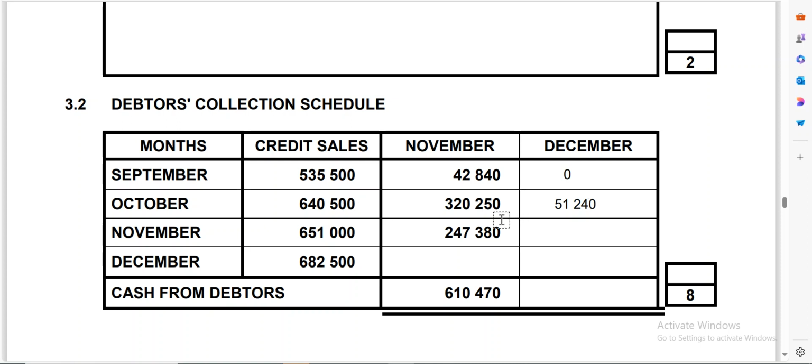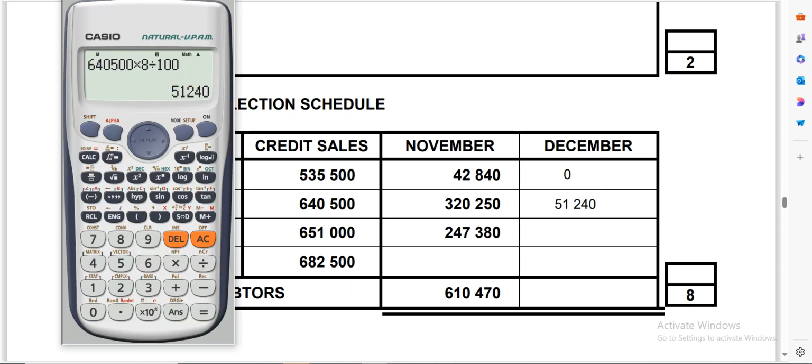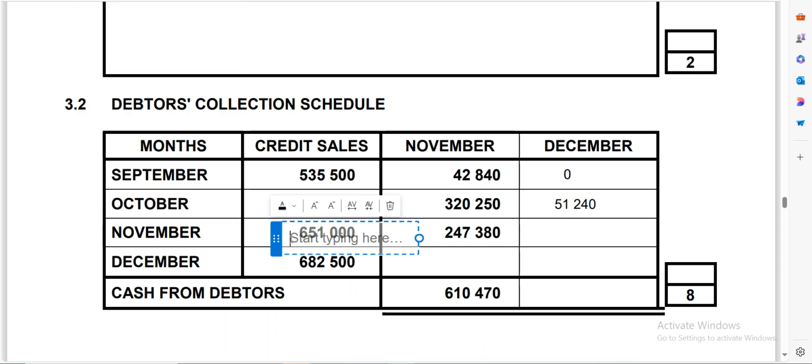Okay, now the next month that we are going to have is November. In November, same month has already been calculated, so we are only focusing on the first month after November, so you don't have to waste time. So remember, it's going to be 651,000, and then the first month after November is going to be December.